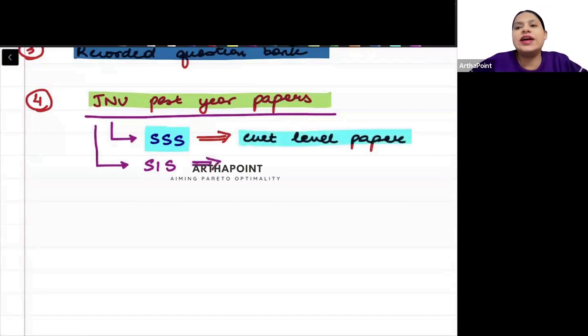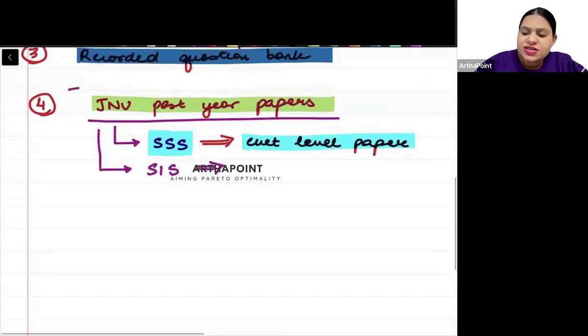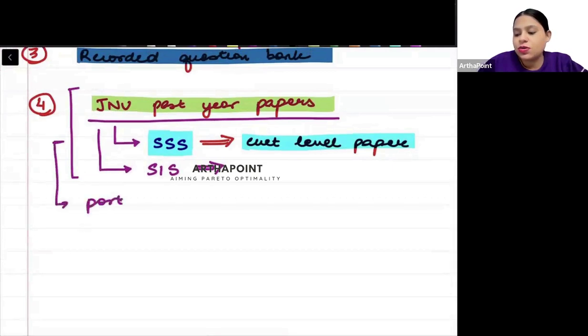because SIS has more of international economics, more of maths, and that kind of thing does not come so much in the exam. It is not asked so much in exam. So you will be focusing on SIS only when time permits, but first you will do SSS, then you will be doing SIS. Now if you look at this, I have already provided you the solutions for these on the portal, right?